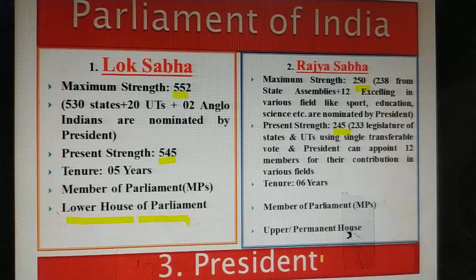And the third one is the President. All these seats which I'm discussing here are the constituencies from where we elect one leader or one MP for the nation, for the Parliament. So you may conclude how many seats there are in Lok Sabha and how many in Rajya Sabha.